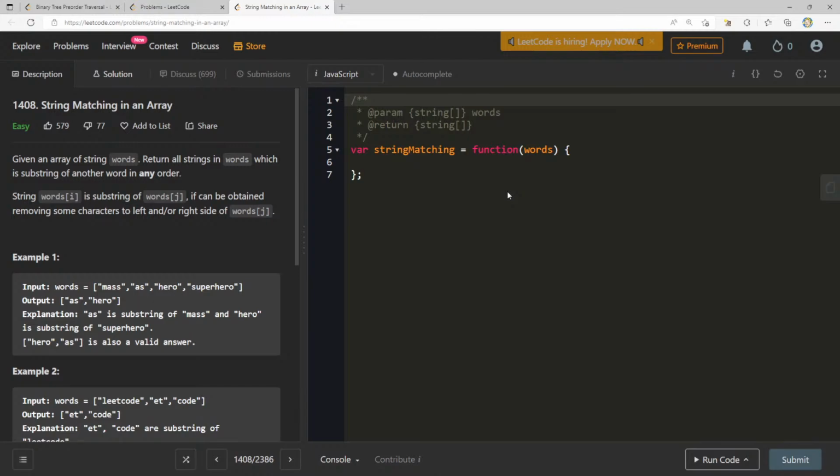I mean, could we do this with a trie? Maybe? Like if I find that string, that's tough. Return all strings in words which are a substring of another word in any order.